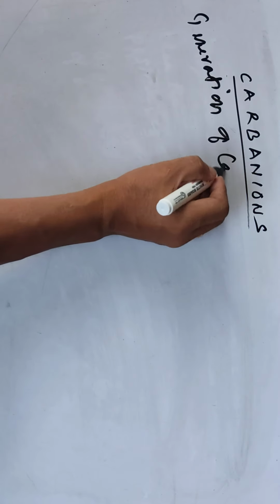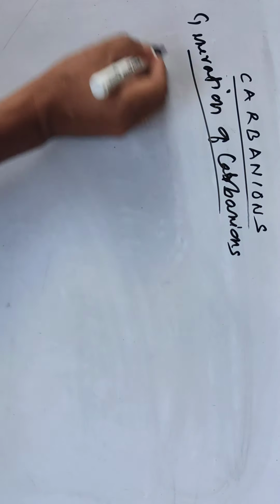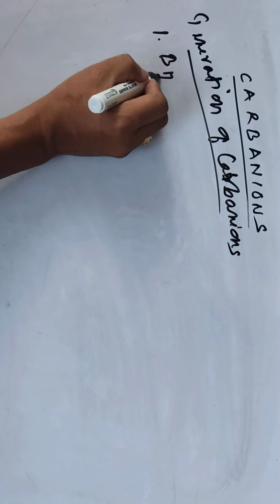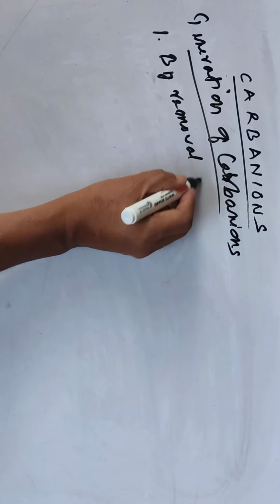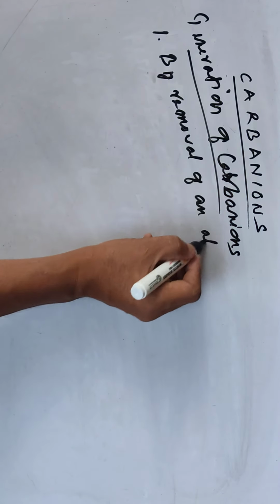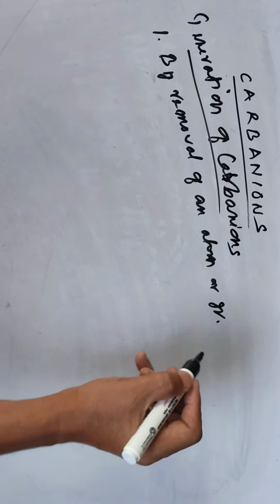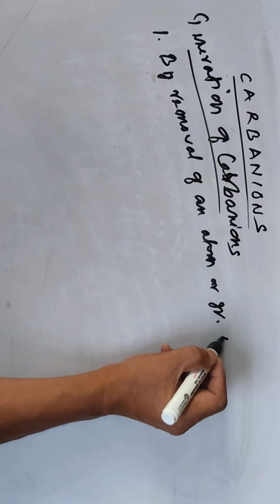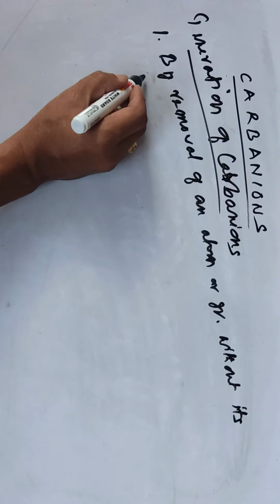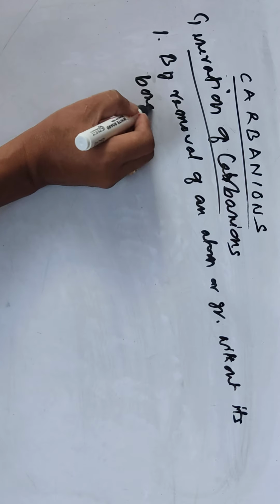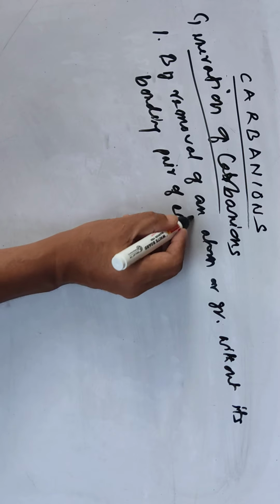The first one is by removal of an atom or group without its bonding pair of electrons. You can say this.